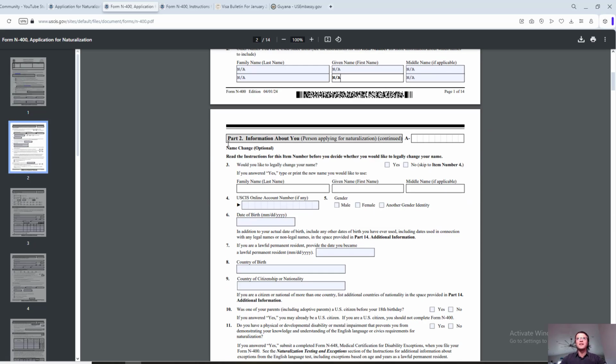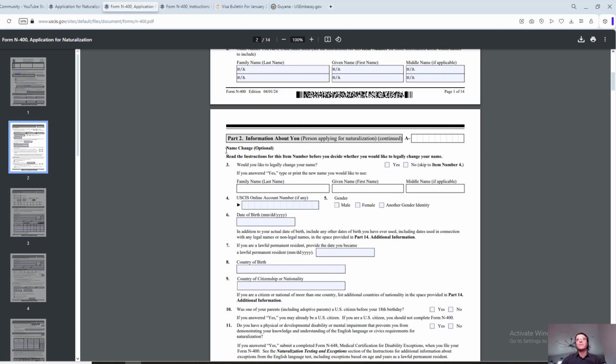All right, moving further is still part 2, still information about you. Don't forget to enter your alien registration number here at the top of the page. You cannot enter it on the computer. As you can see, only grayed out areas can be entered on the computer. So take a note of the page where you need to go back and fill it out. Once you print it out, go back and make sure you fill it out by hand. Don't leave it blank, obviously.